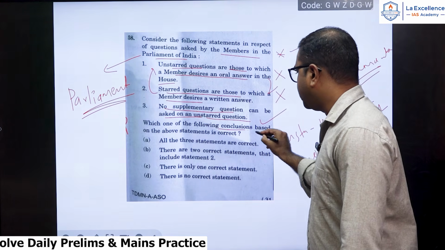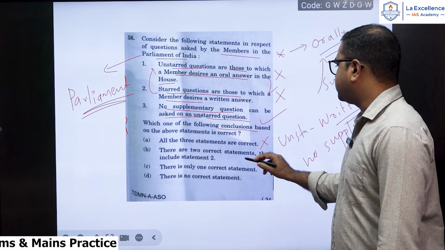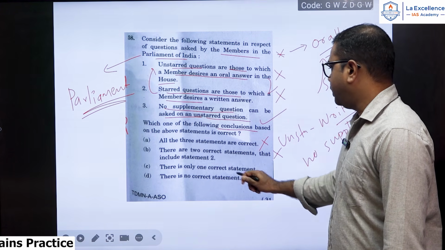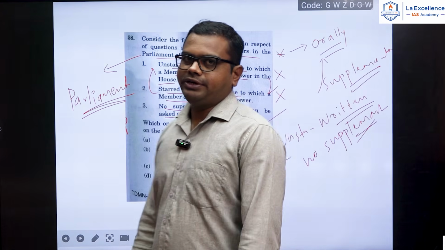So which one of the following conclusions can be drawn? All 3 are correct. This is wrong. There are 2 correct statements. This is also wrong. There is only one correct statement. Yes, option C will be the right one here.